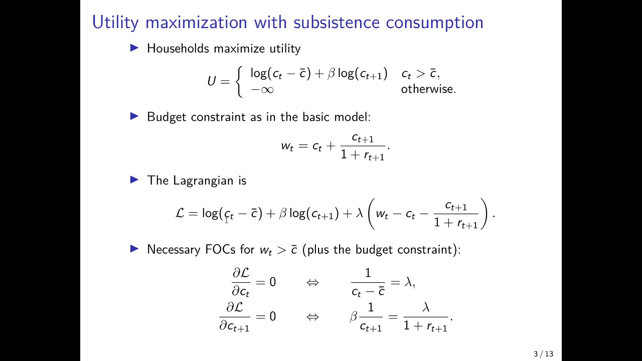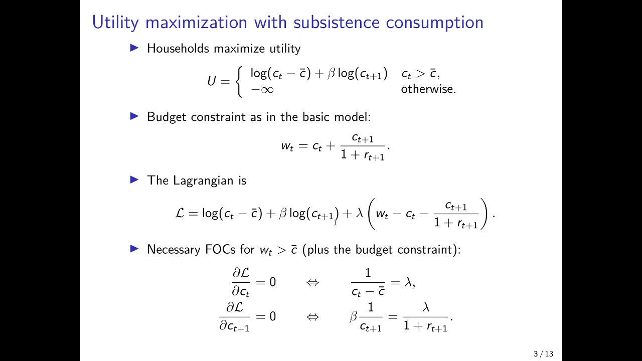Now, if we take the derivative of the Lagrangian with respect to consumption in the first period, then we see that's the logarithm. So we have 1 over what we have in the logarithm here, C t minus C bar, times the inner derivative, which is 1. And we have here minus C t, so we have minus lambda. And if we rewrite, we get this condition that 1 over C t minus C bar is equal to lambda.